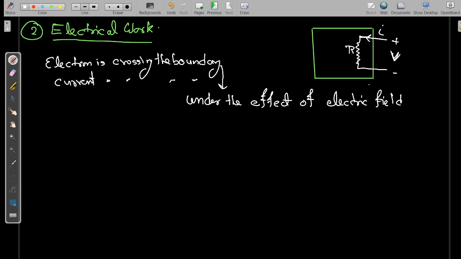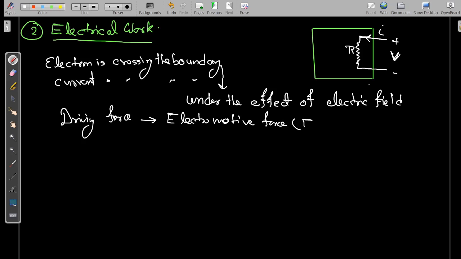And what is the driving force? The driving force is electromotive force, or sometimes we say EMF. Electromotive potential, it is also a type of EMF.